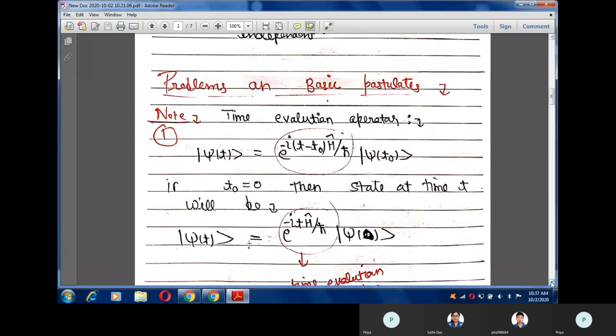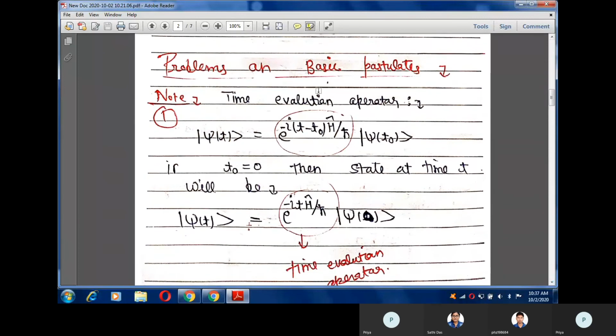Now I will discuss some numericals based on the fourth postulate. But before that, I would like to give a brief intro of the fourth postulate and some points which you will be using in numericals. The first point is that the fourth postulate tells us how a quantum mechanical system is going to evolve with increase of time, that is, how with time it is going to change itself.